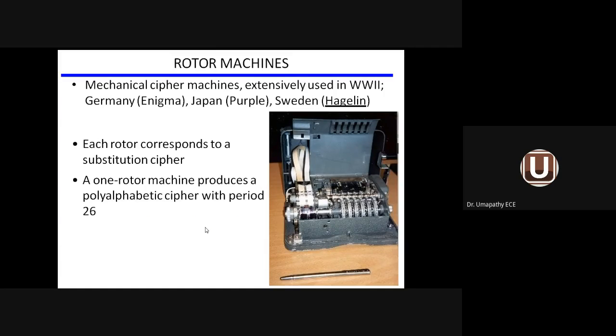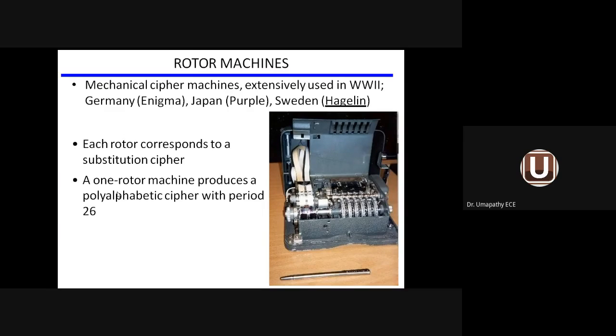During World War II, people were using secret information among the army of their corresponding country. Mechanical cipher machines were extended in World War II, and these machines were used by Germany, Japan, and Sweden. The types were Enigma, Purple, and Hagelin, used by these countries to share information among their army people. There are a number of rotors. You can see the number of rotors: this is one rotor, second rotor, third, 4, 5, 6. Likewise, a number of rotors are available inside the machine.